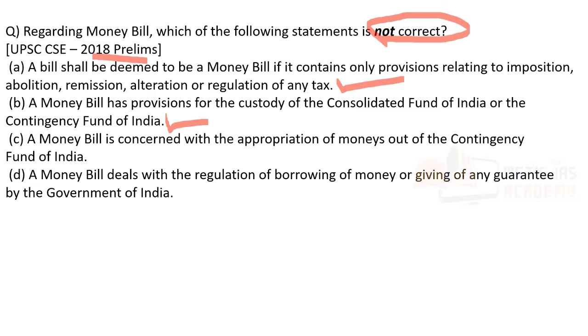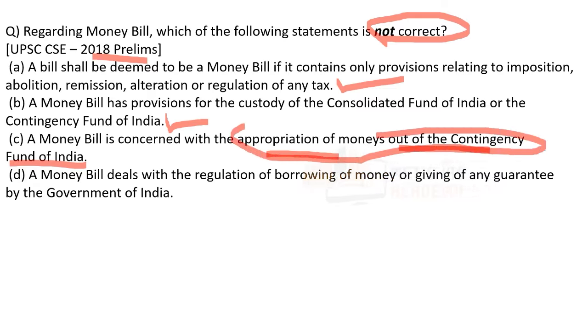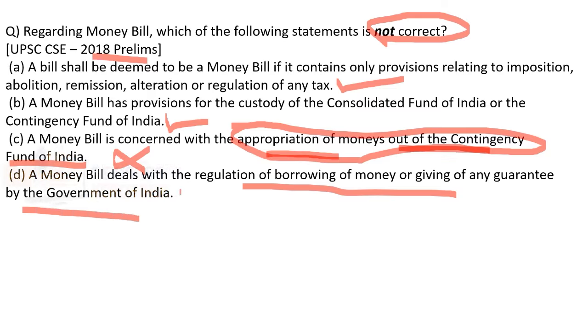A money bill is concerned with appropriation of money out of the Contingency Fund of India. That is, taking the money out of the Contingency Fund of India. But what we have seen in Article 110 is that it mainly speaks about appropriation of money out of the Consolidated Fund of India and not the Contingency Fund of India. So this statement is wrong. But still, we shall deal with the next statement. A money bill deals with the regulation of borrowing of money or giving of any guarantee by the Government of India. Yes, this is correct. So in this case, the statement which is not correct is option C.